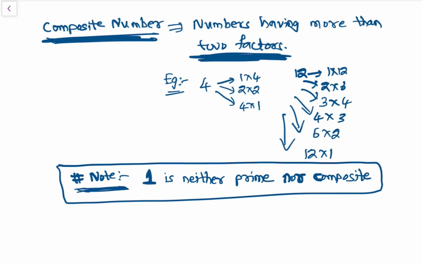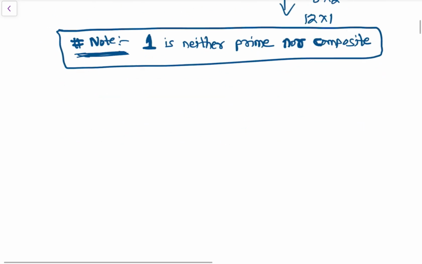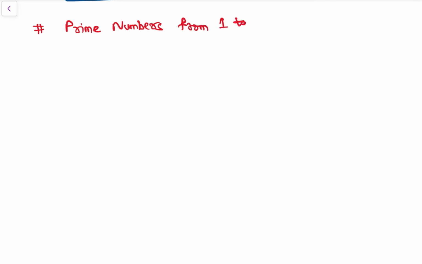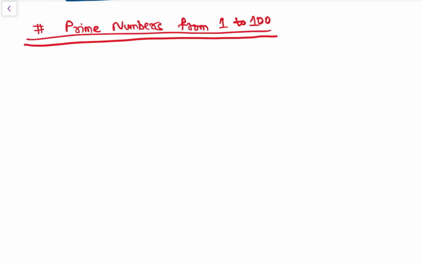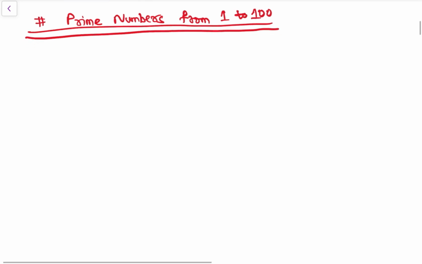So that's the thing. So now let's understand comprehensively about the prime numbers. So prime numbers, important things we will discuss. Prime numbers from 1 to 100. See, prime numbers is a very important topic and a favorite topic of UPSC. So we need to study it comprehensively, right?